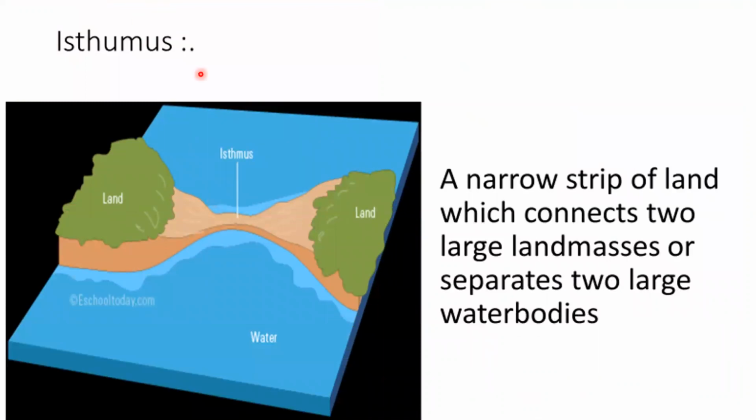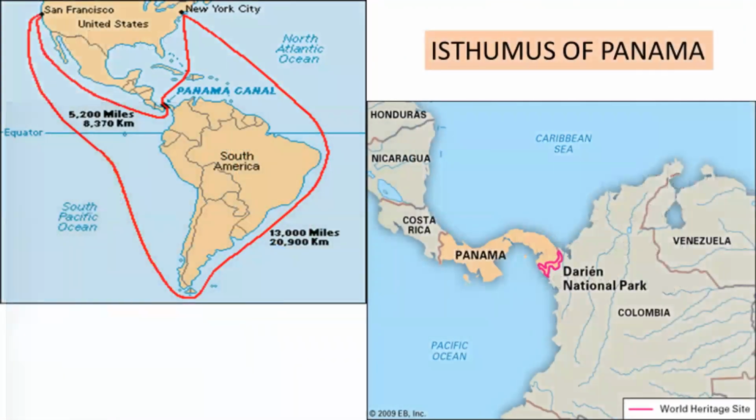Isthmus. What is an isthmus? An isthmus is a narrow strip of land that connects two large land masses or that separates two large water bodies. And this is called the Isthmus of Panama, found between North America and South America. This Isthmus of Panama connects North America and South America, but it separates the Atlantic Ocean and Pacific Ocean. And the Panama Canal was constructed across this isthmus to make travel and trade easier between the Atlantic Ocean and Pacific Ocean.